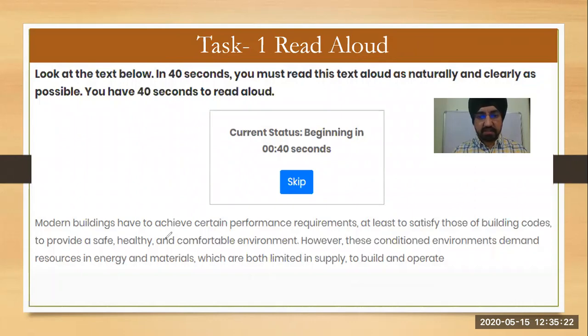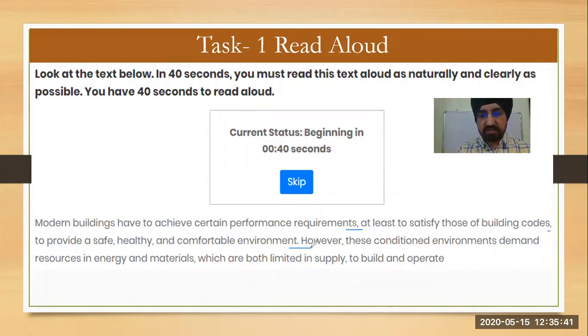Quickly we'll discuss all the strategies. When you are skimming this text, you have to note down certain things. You have to see where the commas are. You have to take a little pause at a comma and a little bit longer pause at a full stop. That is one thing.